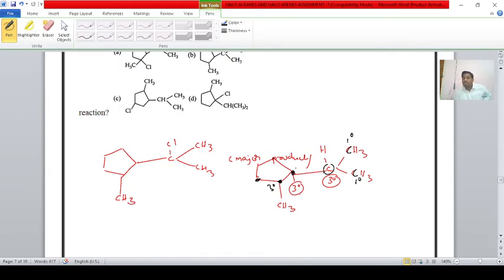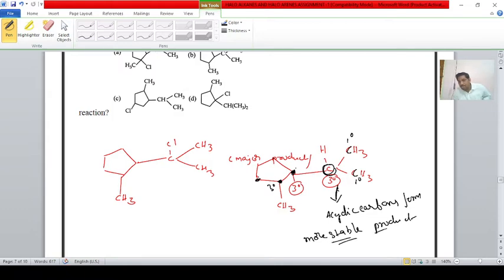Then which is the more stable? Which carbon atom can give the more stable product, student? Always remember a very basic point, student: acyclic carbons form a more stable product. Here you can observe, student, it is acyclic because it does not come under a cyclic structure, whereas this is cyclic. But it is the acyclic carbon which can form the more stable product and major product, student. Therefore this hydrogen atom is replaced with chlorine.